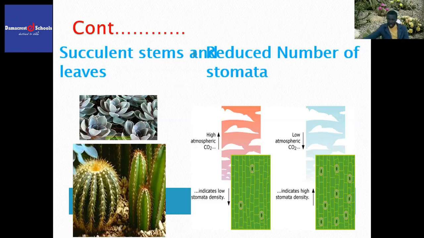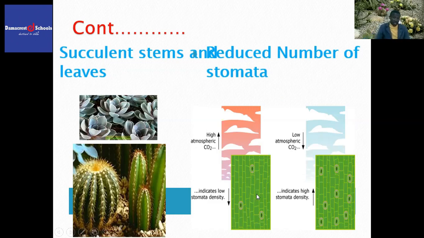Let us look at the reduced number of stomata. Students, look at these two leaves. The first leaf is having 3 stomata, and the second leaf is having 9 of them. The first leaf, therefore, has got reduced number of stomata.